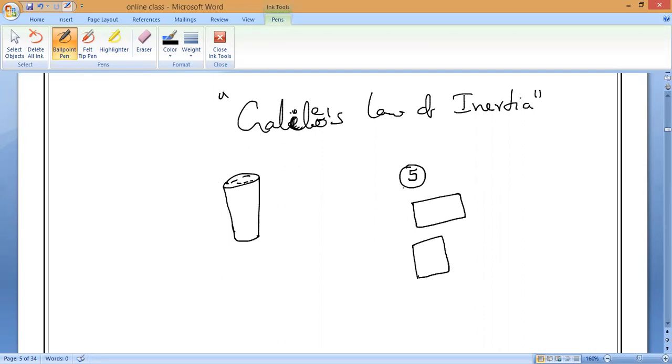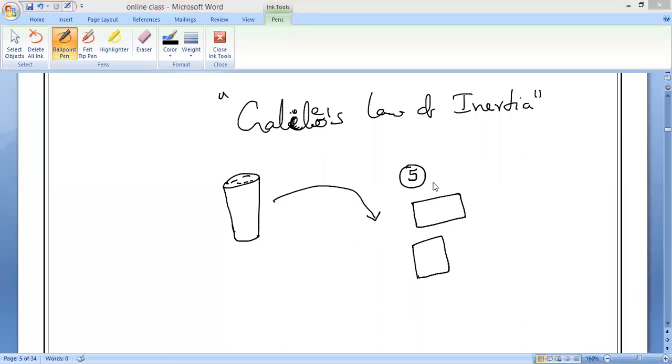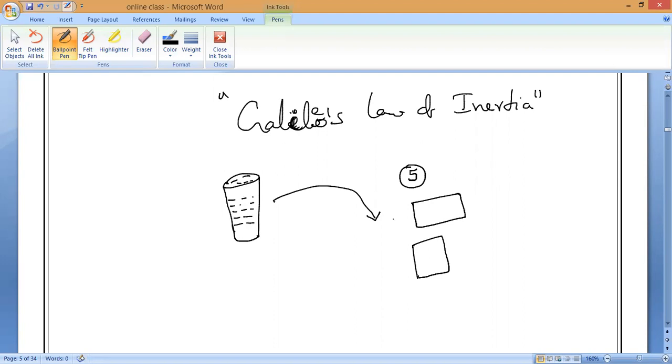To prove Newton's first law of motion, this is the simplest experiment which we will do. Tomorrow I will do it in front of you, and you have to do it at your home at the same time. Is it okay, guys? So one white tumbler, next one 5 rupees coin, next one cardboard piece. These are the things you have to make ready for tomorrow's class.